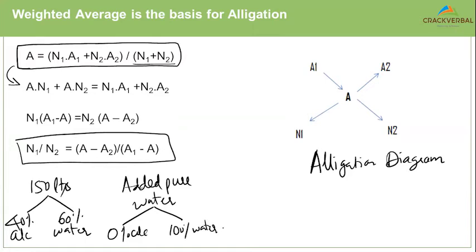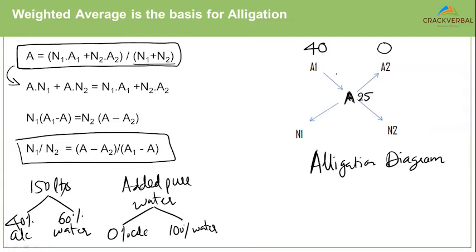That's why it's pure water, right? So, if we now draw the alligation diagram in terms of the percentage of alcohol, one of the values here will be 40. You're mixing the 40% alcohol with the 0% alcohol. What was the final mixture you got? Your final mixture was 25% alcohol.